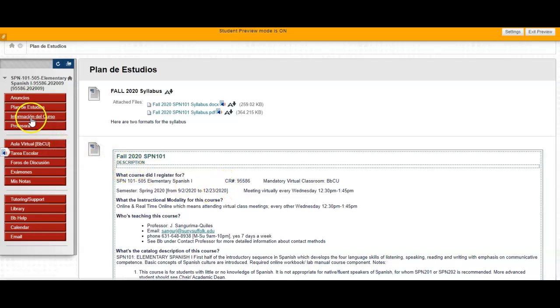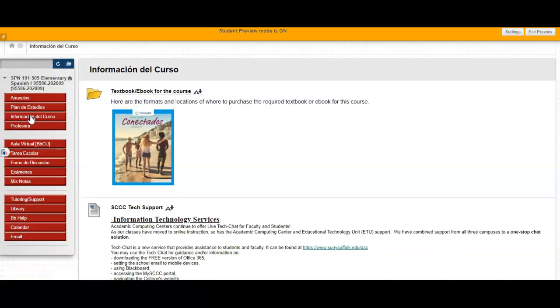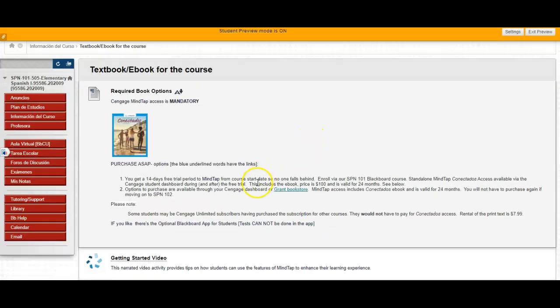The next thing that's important is, of course, important course information. The first thing I put on the top is the textbook. You would click in here to be able to find out about the book. What is really wonderful this time around is that here's the information. You can either buy it through the Grant bookstore. They mail it to you. It's like a loose leaf book, so it's not like a big heavy book. Or you can by all means get an ebook. I have no problem with using an ebook.